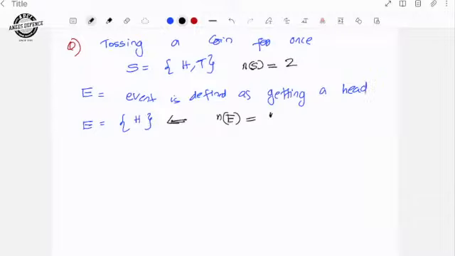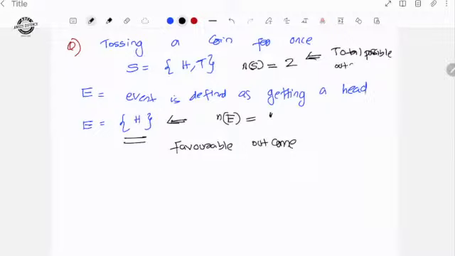But the event is defined as getting a head. That means that is the favorable thing. The event is favorable for the user. So getting this output is known as a favorable outcome. E equal to the set of H is known as the favorable outcome. So what is S? S can be represented as the total possible outcomes.